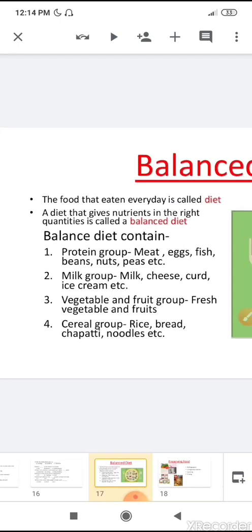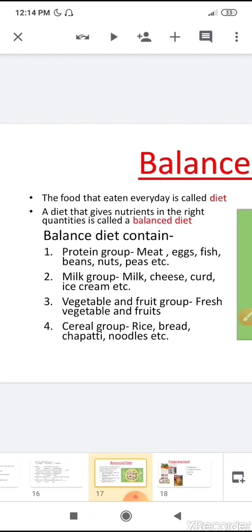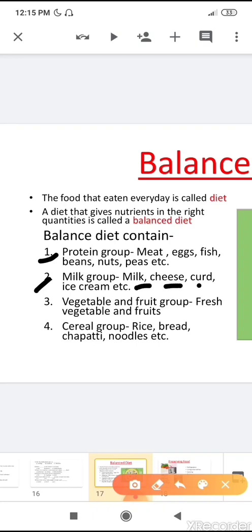A balanced diet is divided into different groups. What are they? The first one is the protein group, which contains meat, eggs, fish, beans, nuts and peas, etc. Then milk and the food products made from milk. What are they? Milk, cheese, curd, ice cream, etc.